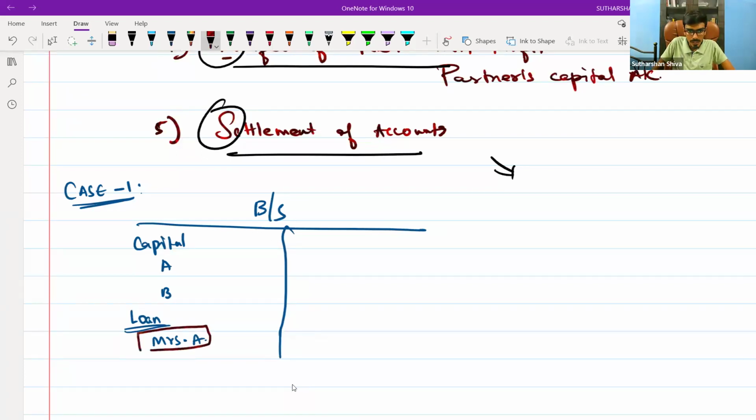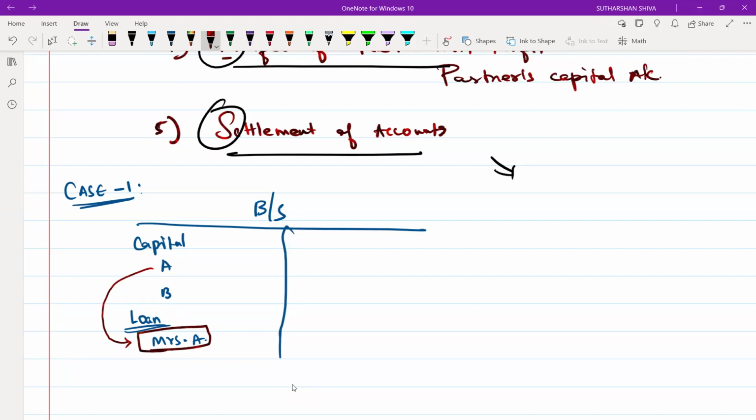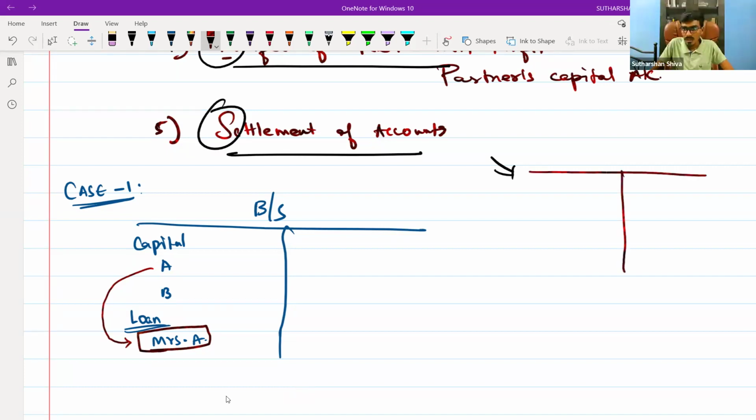Now tell me, this Mrs. A is A's wife, and her loan has been given to the partnership firm. This loan should be transferred to which account? To the realization account.